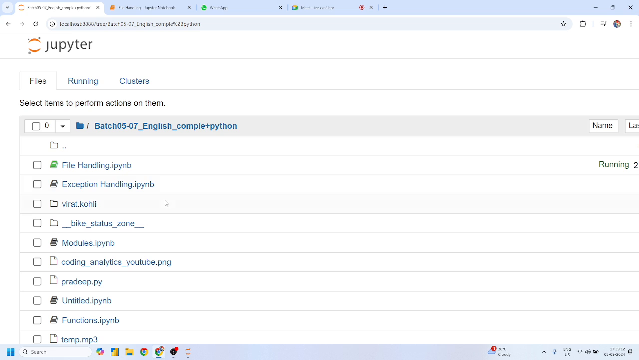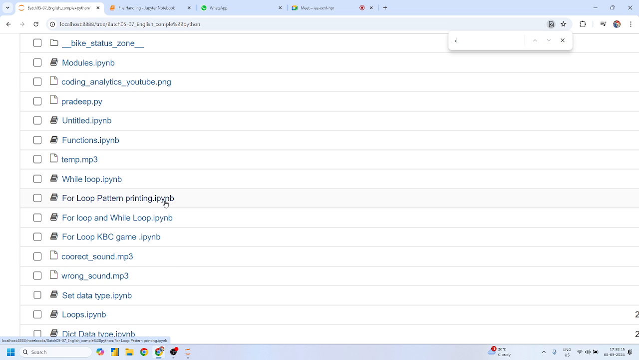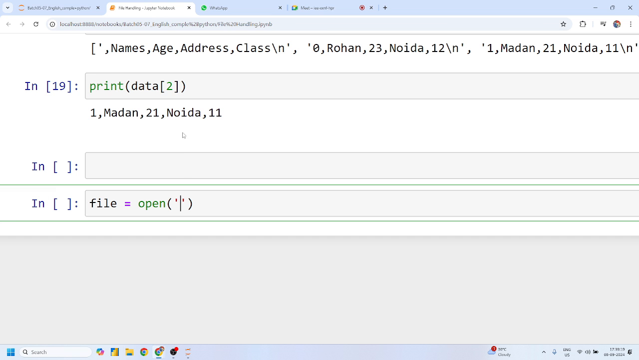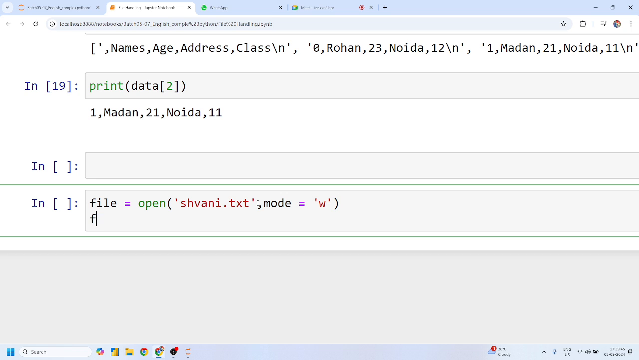Shivani, is there any file related to your name, like Shivani? No file, right? No, sir. I want to create a textual file with your name, shivani.txt, guys. We have to make sure that we pass the extension name as well. I know that .txt is a textual file, and now the mode is not reading mode. Why? Because we are opening the file in writing mode. We have to write w. Any doubt? No, sir.